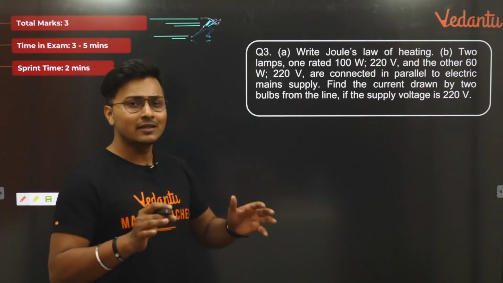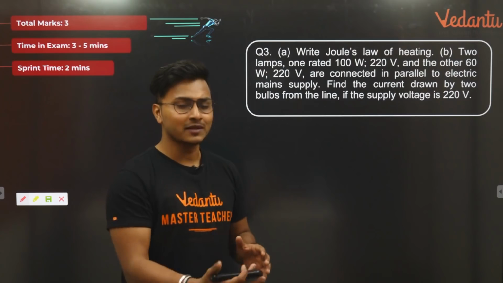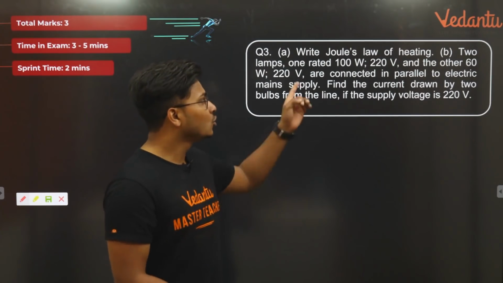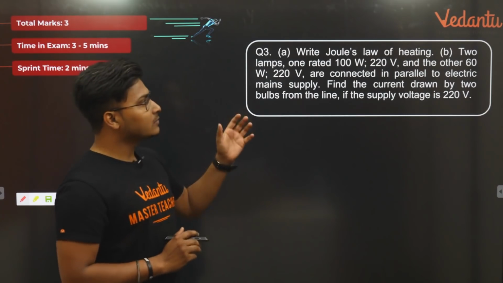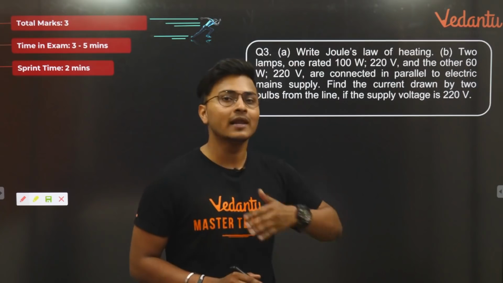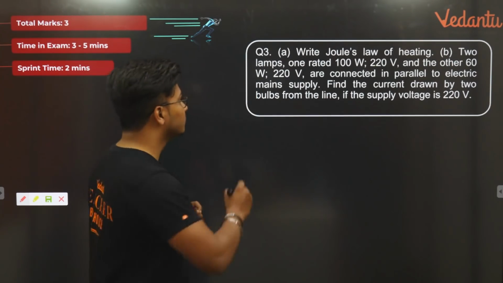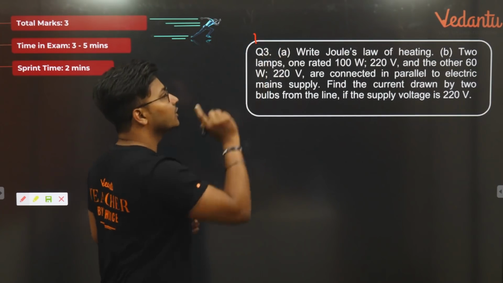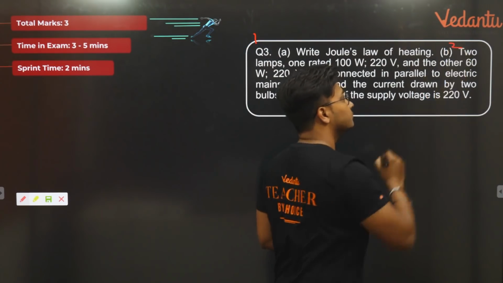So I believe at this moment, when CBSE 10th is in the next 20 days, you all know what is Joule's Law of Heating. Correct? When it comes to writing Joule's Law of Heating, you just don't write down directly the formula and leave it. If I tell you the marks distribution is a 3-mark problem, 1 mark you will be getting for writing the Joule's law of heating, and 2 marks you will be getting for this particular part.